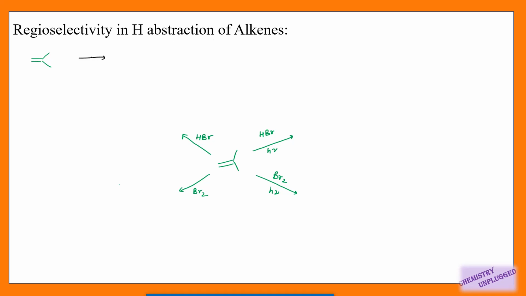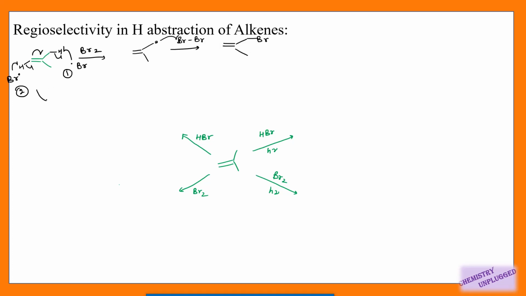Then the second type of radical reaction in alkene is hydrogen abstraction. So if I am using Br2, then it will give me a bromine radical, and this radical can attack on this carbon and remove this proton. The second possibility is it can remove this proton and one radical is generated on this carbon. So first we will take this one, then we will take this possibility. It will generate a radical here, then one more Br radical will attack and we will get this product.